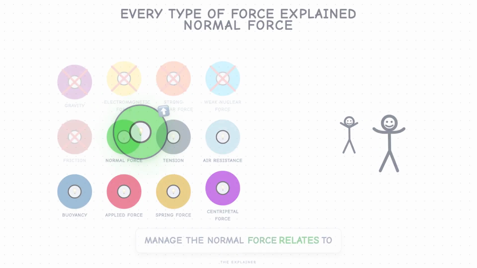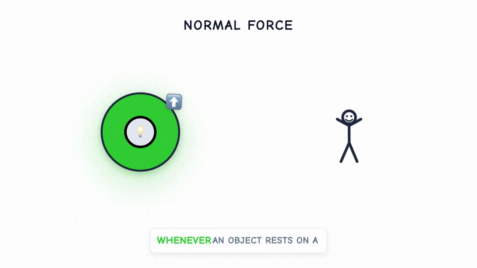The normal force relates to contact. Whenever an object rests on a surface, that surface pushes back on the object perpendicular to its own plane. This is the normal force, and it prevents you from falling straight through the floor. If you place a book on a table, the table exerts an upward normal force on the book, precisely balancing gravity's downward pull. This force is dynamic.